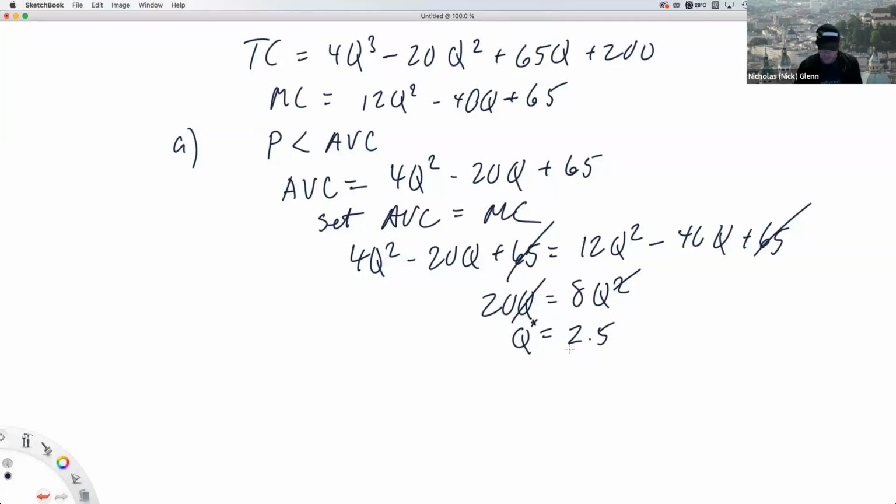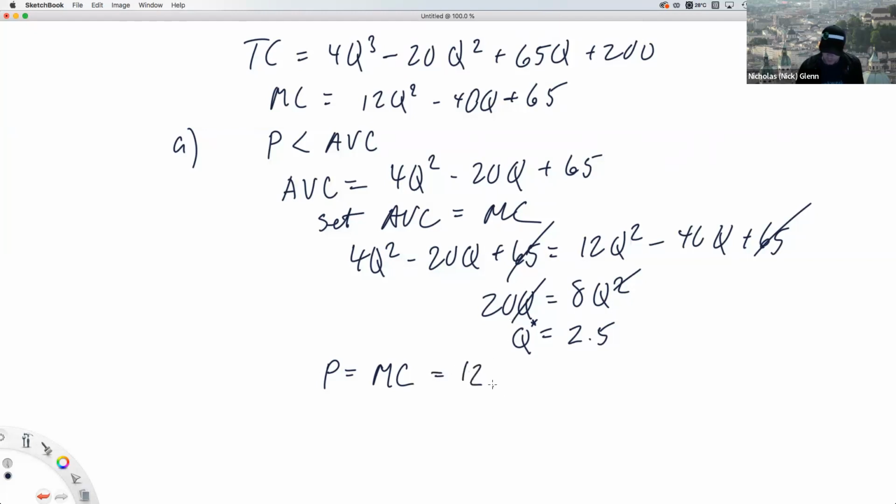This will be the quantity where the price is equal to the average variable cost. All right. So what is the price here when this quantity is produced? Well, we know the price is going to be equal to the marginal cost.